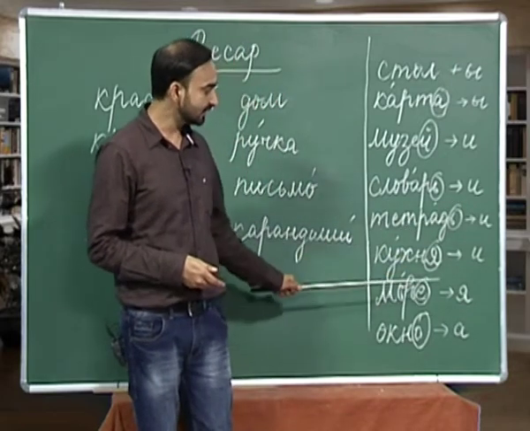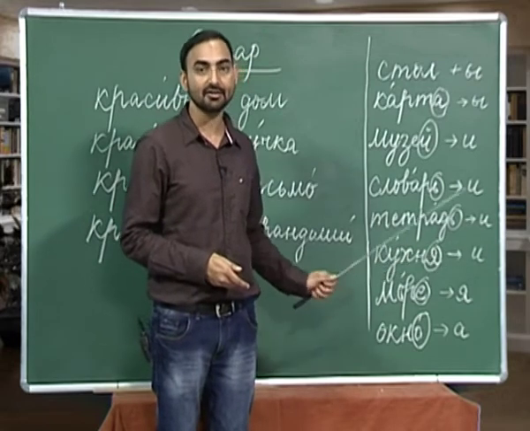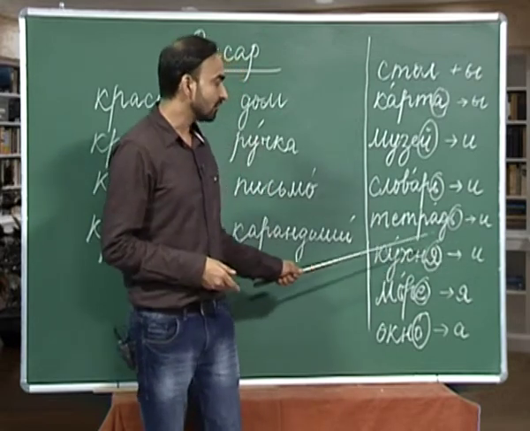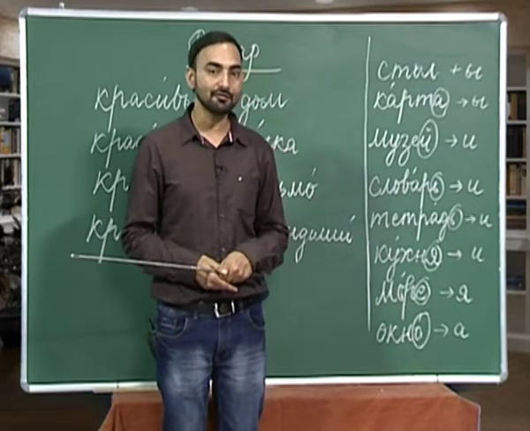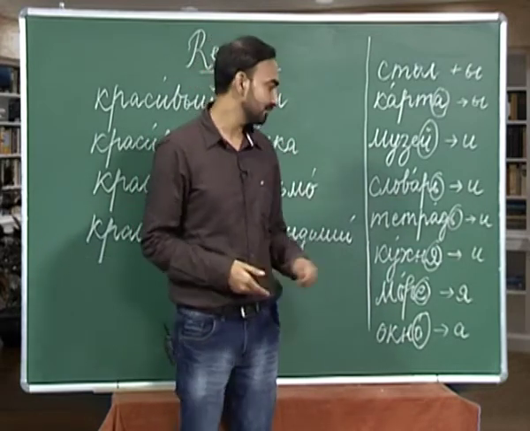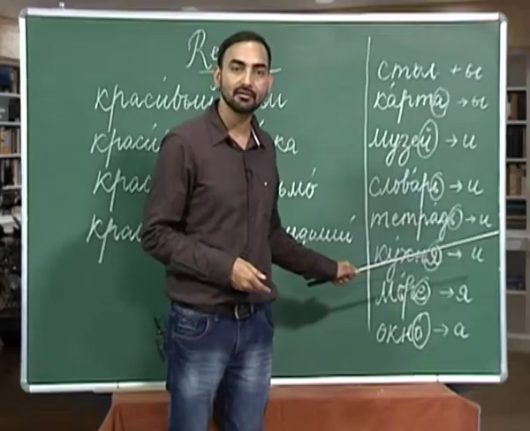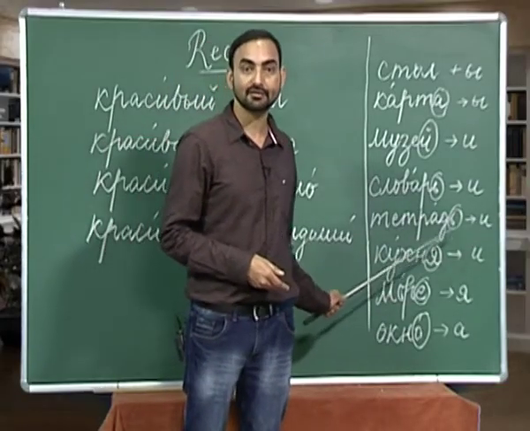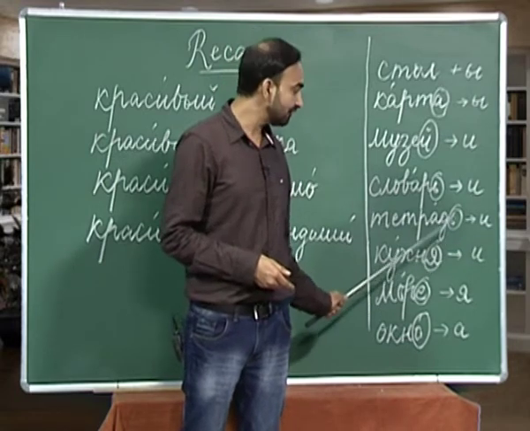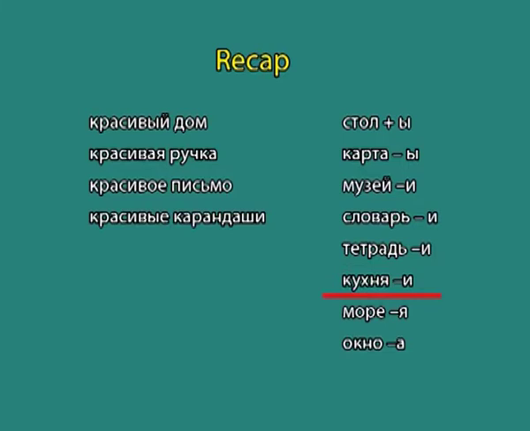The next is again a feminine noun with ya ending. Ya is again a soft vowel. So, what do we do when we have a feminine gender noun with a soft vowel ending ya? For example, kukhnya, kukhnya is kitchen. So, how do you form plural of kukhnya? We again do the same thing. We replace the ending which is a soft vowel here ya with e. So, the plural of kukhnya will be kukhni.